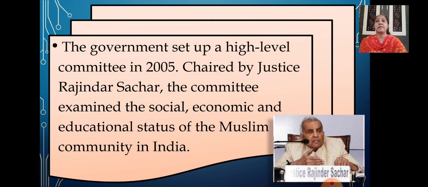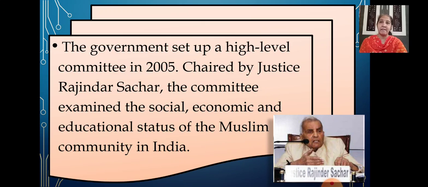Recognizing that Muslims in India were lagging behind in terms of the various development indicators, the government took a step. The government set up a high-level committee in the year 2005. Now, who was the chairman of that committee? It was chaired by Justice Rajinder Sachar.